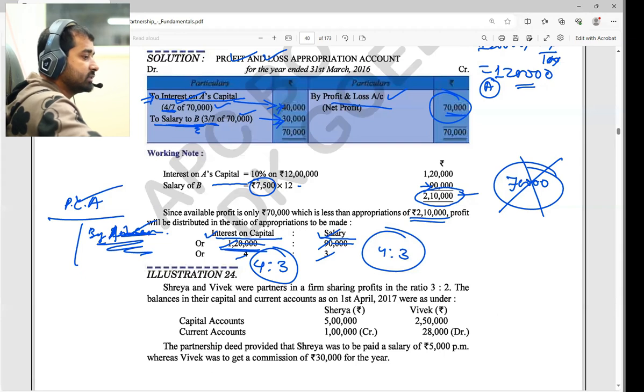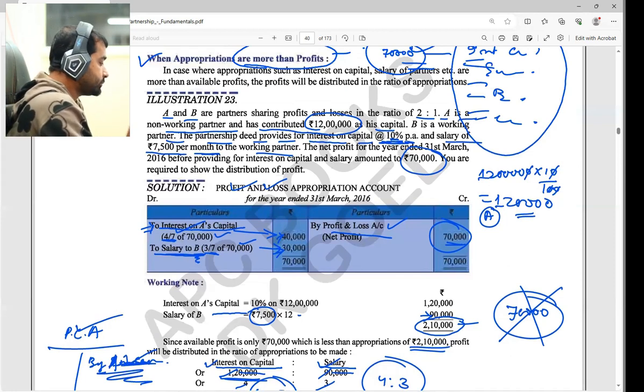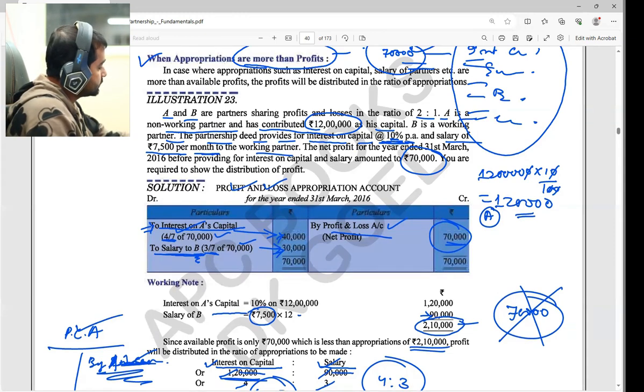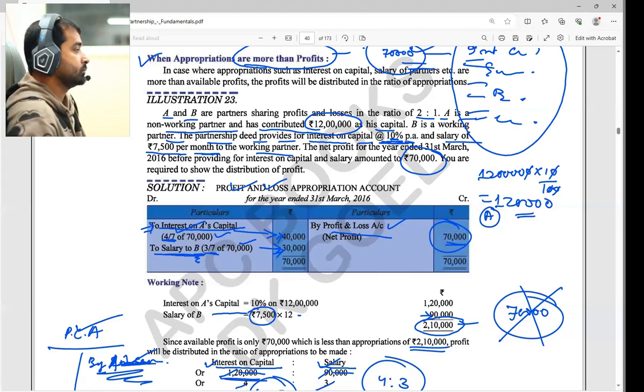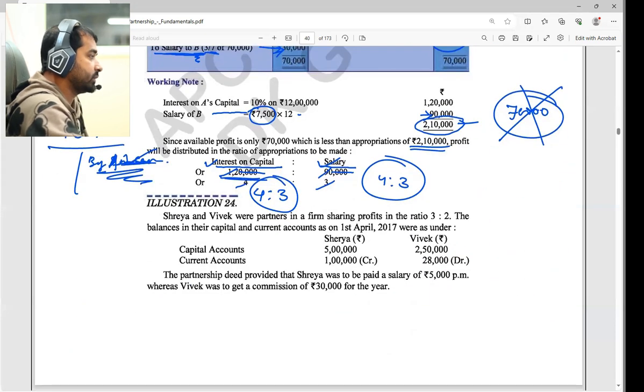Do you want to write this? Yeah, sir. I didn't want to write the whole question, I took a screenshot of it. I just wanted to write one point in that, like the salary and the profit ratio. Done, sir.